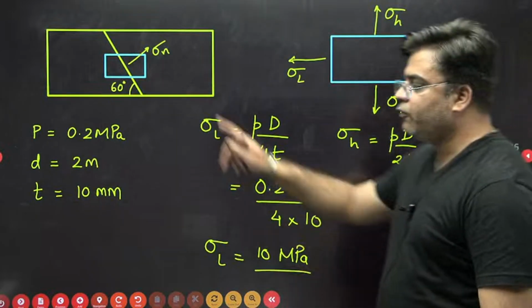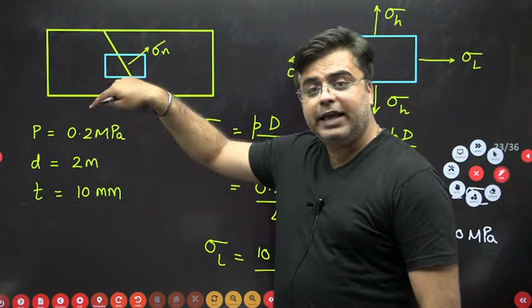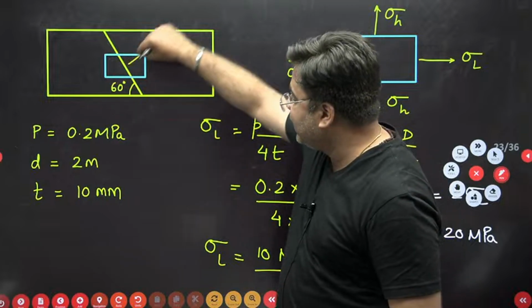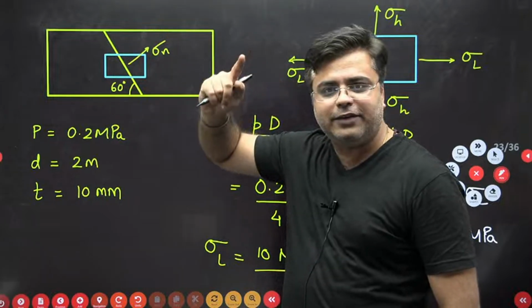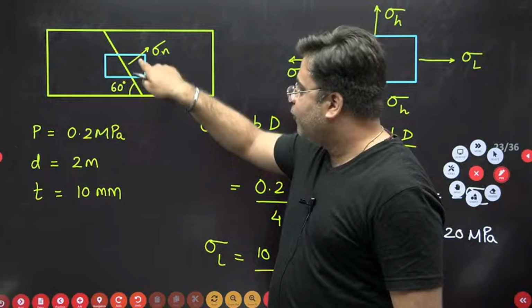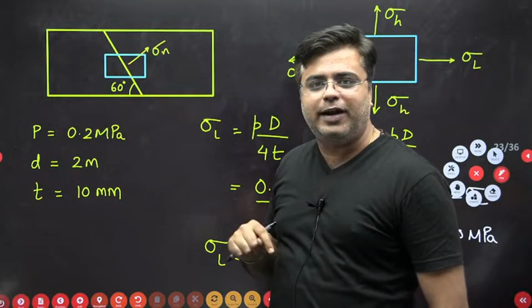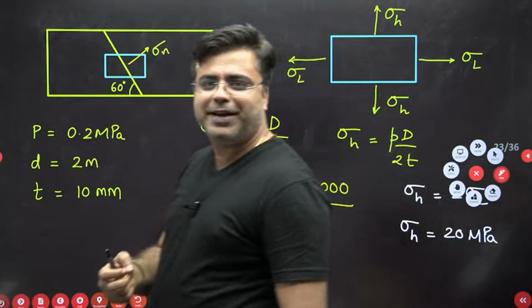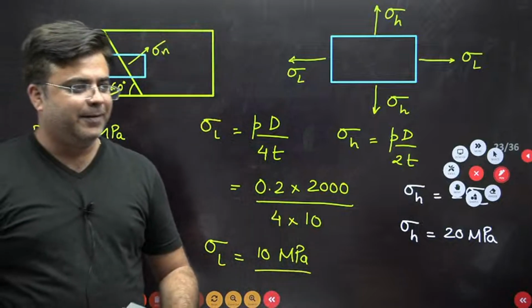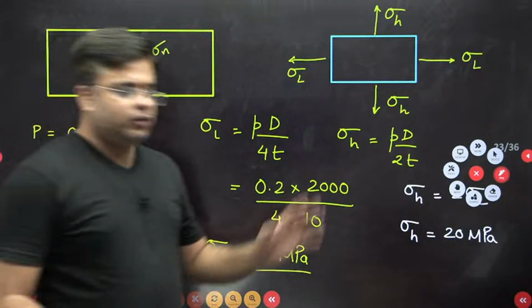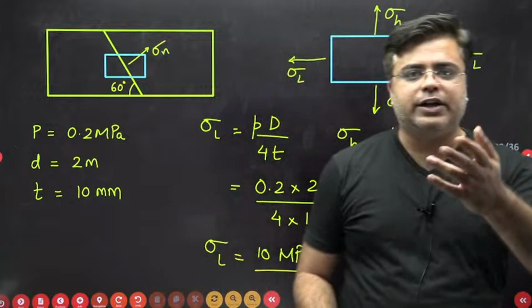This is a question from thin pressure vessels, but they have not asked the direct value of normal stress. Instead, what they have said is that there is one weld. What will be the value of normal stress on the weld? These kinds of questions were expected, and we were continuously talking about that. Okay, so these are the questions that were asked from strength of materials.